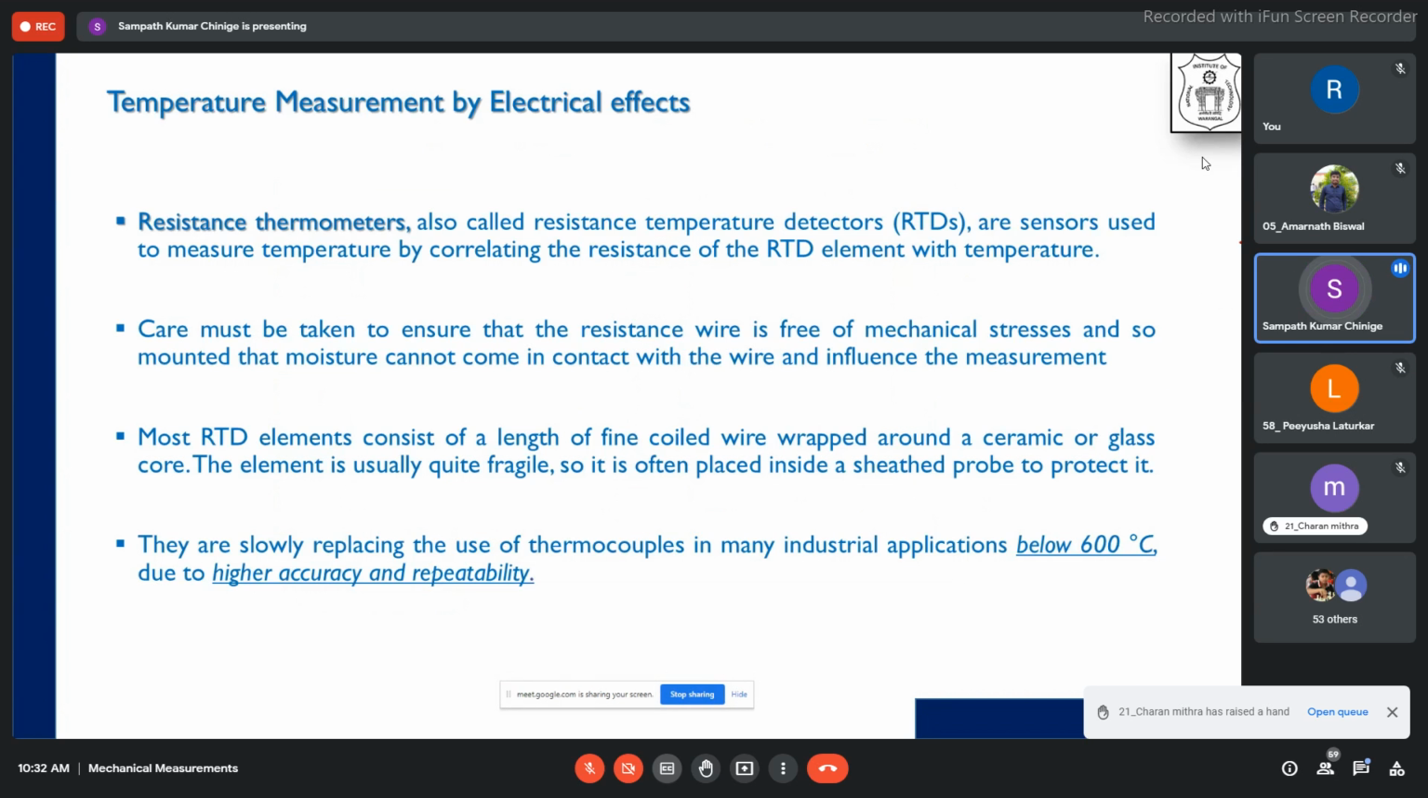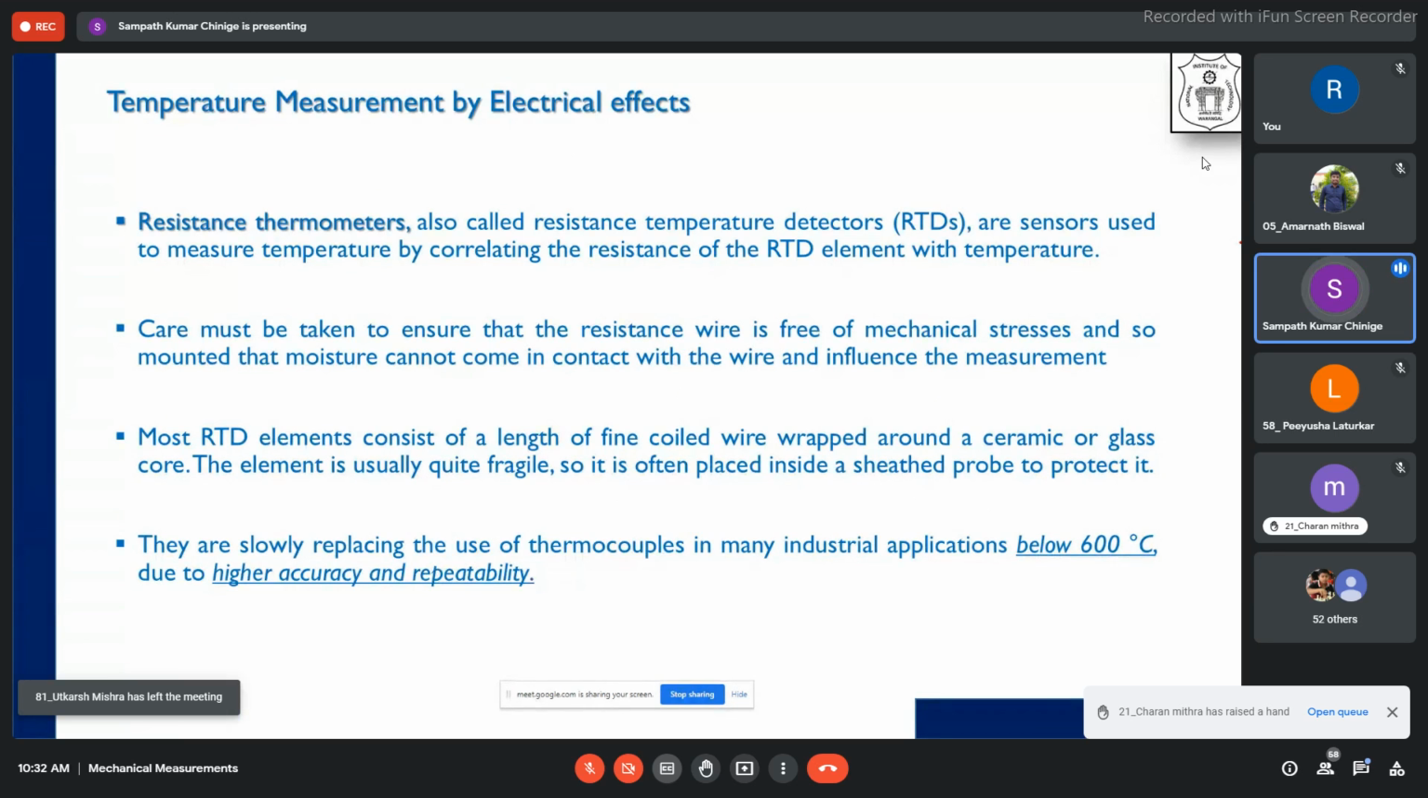So that is what we call resistance thermometers, and these are, as mentioned, resistance temperature detectors. These are sensors. Basically, RTDs are nothing but sensors which are used to measure temperature. And the principle is simple: the relation between the resistance of the RTD element with respect to temperature is what we try to evaluate to find out the temperature.